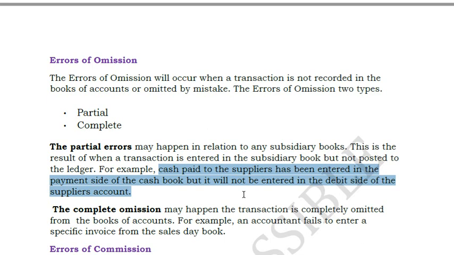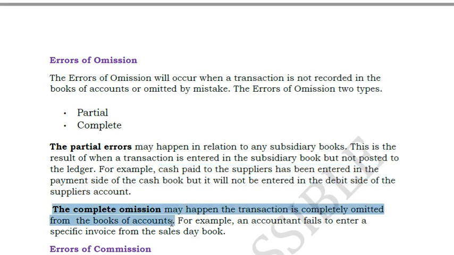Thinking that it is a waste paper. So in such cases, what happens? The entire entry itself is omitted, complete omission. In that case, your trial balance will tally because you don't post the entry at all, isn't it? So where comes the question of a mistake? Complete omission will happen when the transaction is completely omitted from the books of accounts.